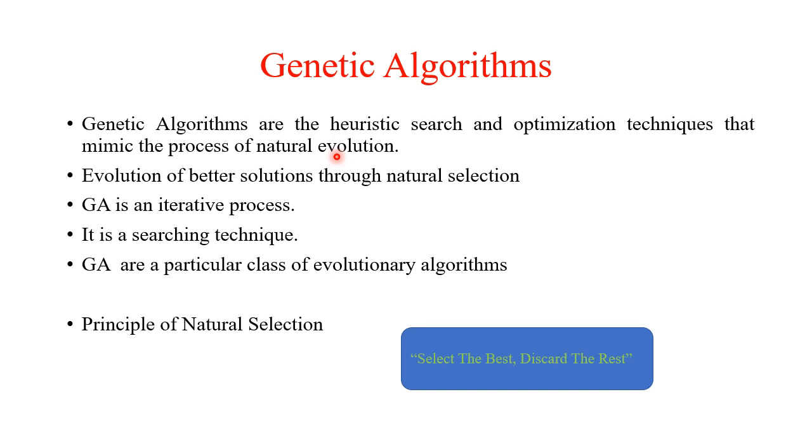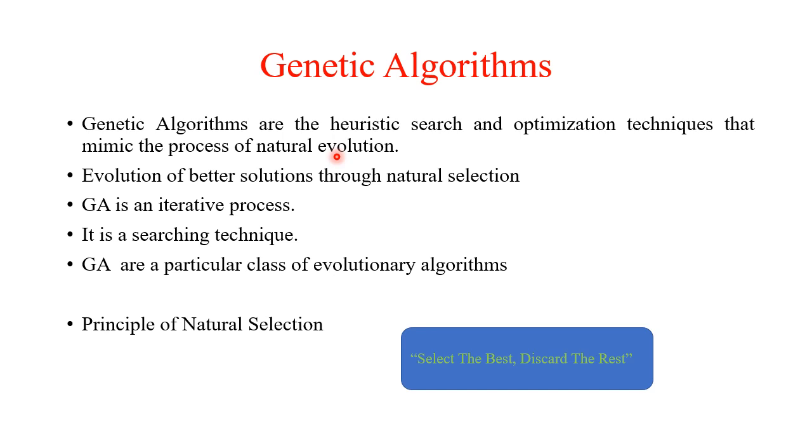Now, how can this concept of natural selection and evolution be applied in problem solving? For example, consider the knapsack problem. As everyone knows, a knapsack has some particular capacity to hold items. We need to fill this knapsack with items such that it maximizes the profit.